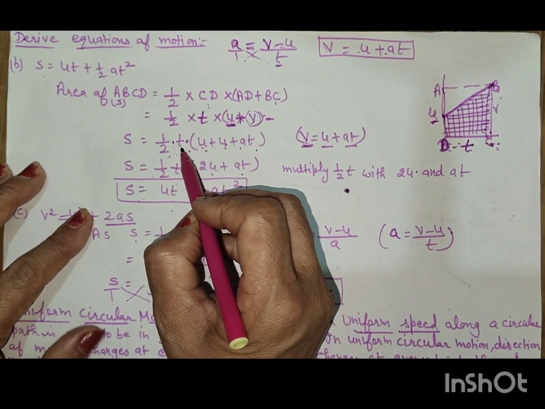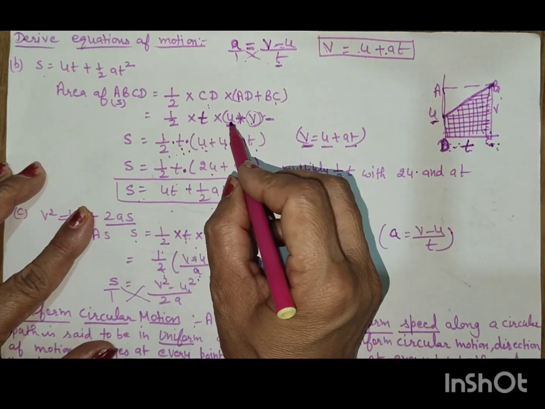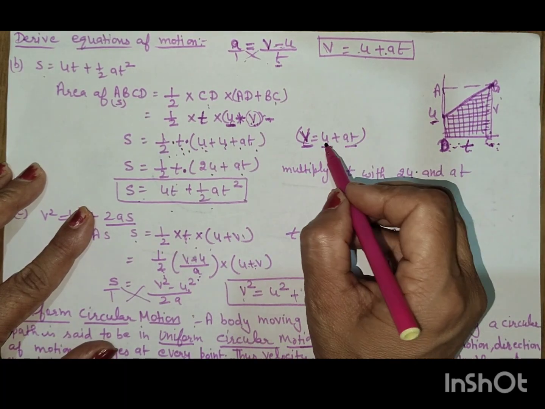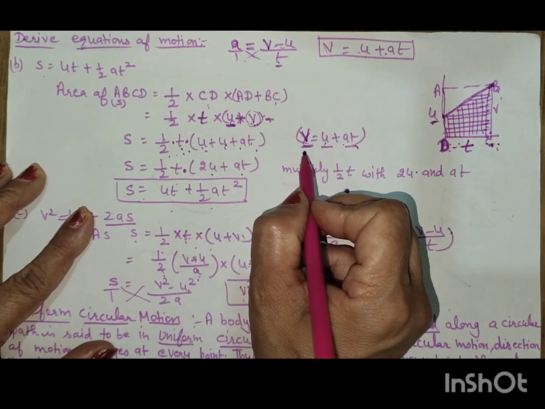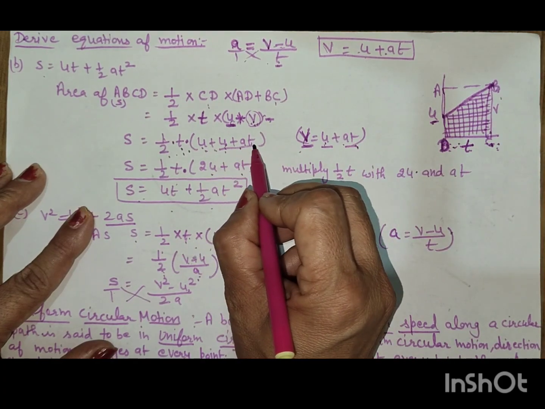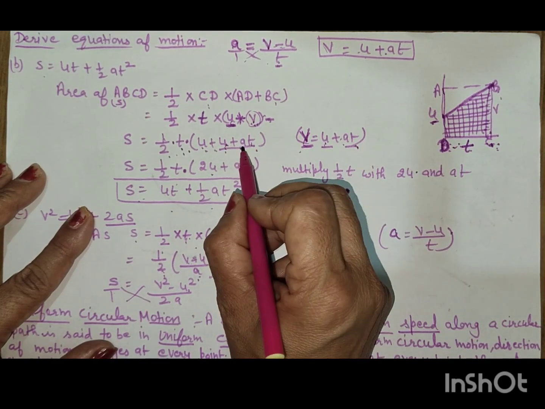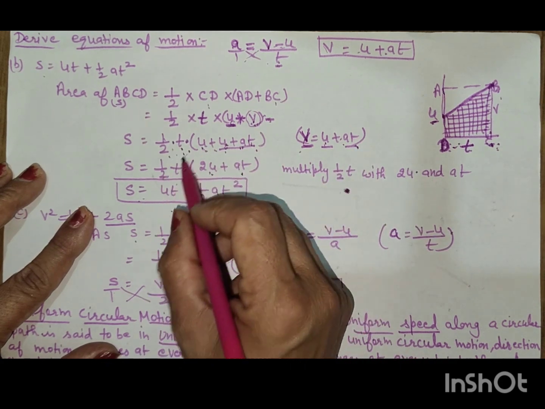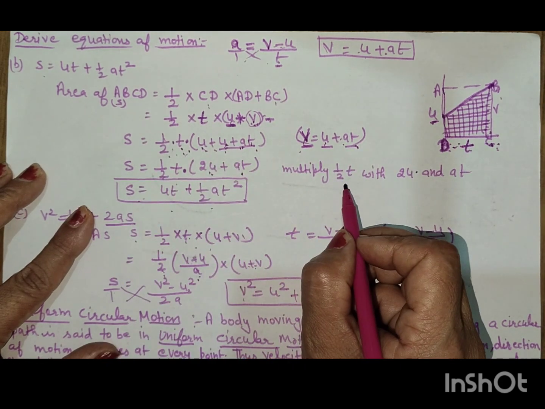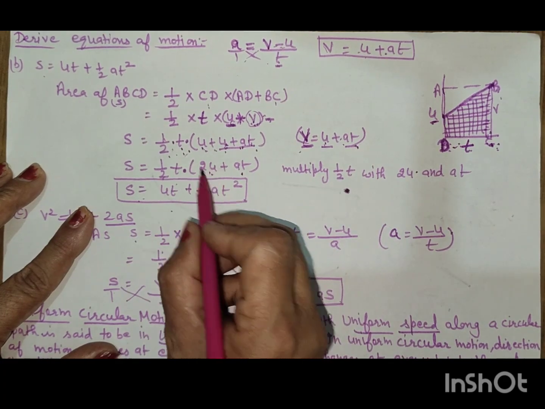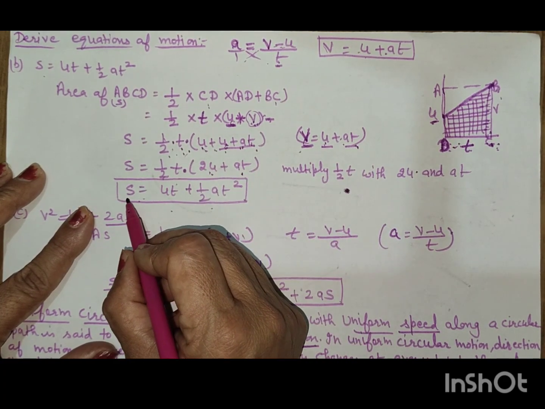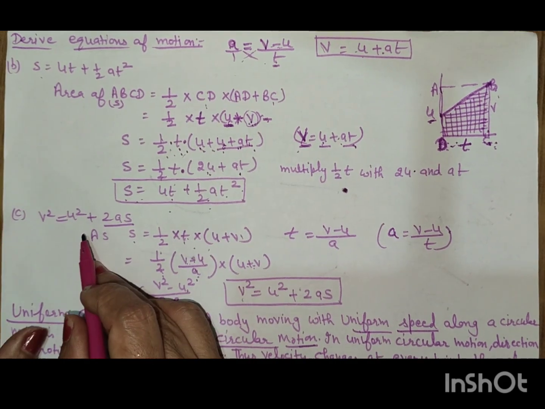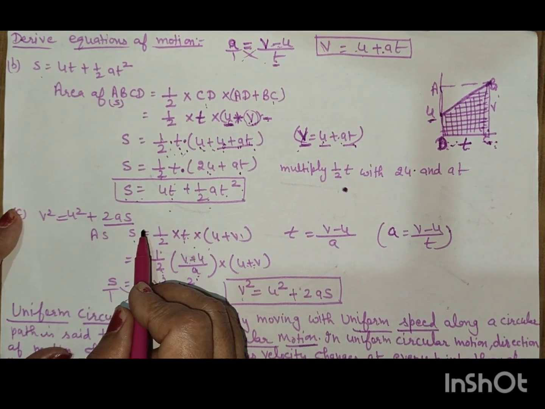Now, s is half into t into (u plus v). If we put the formula v is equal to u plus at, we get half t into (2u plus at), and then the formula becomes s is equal to ut plus half at square.